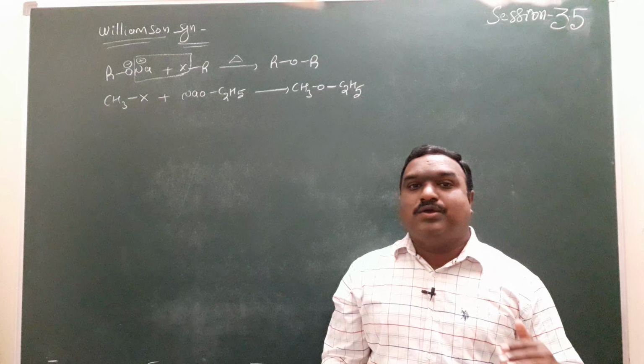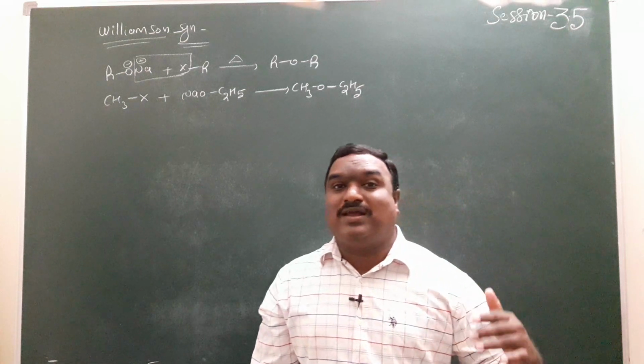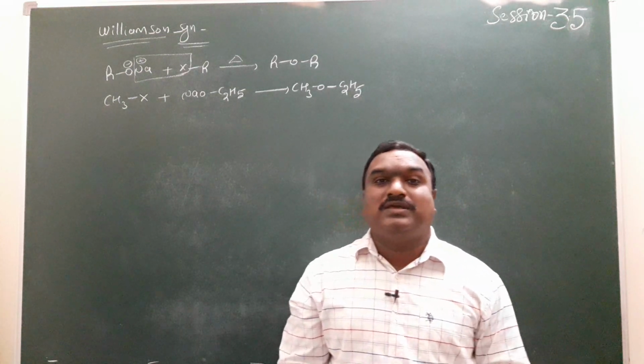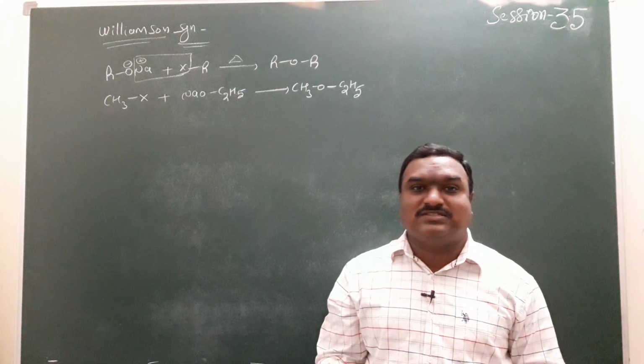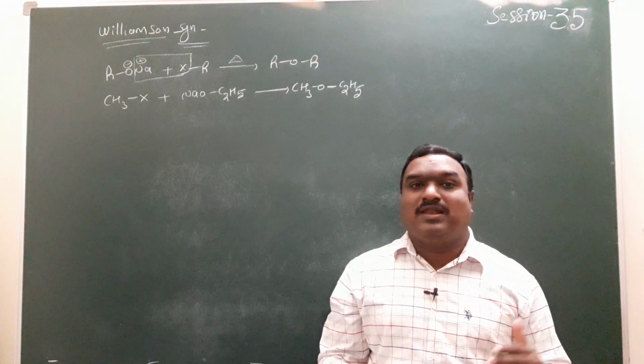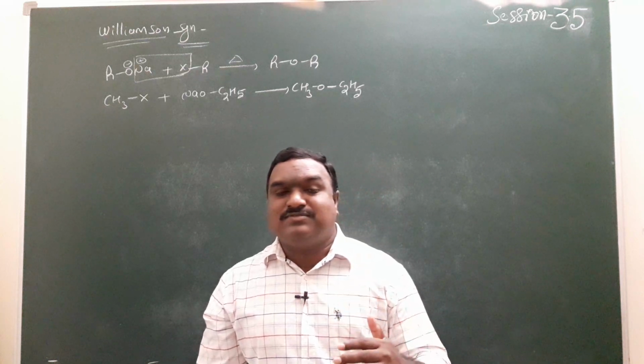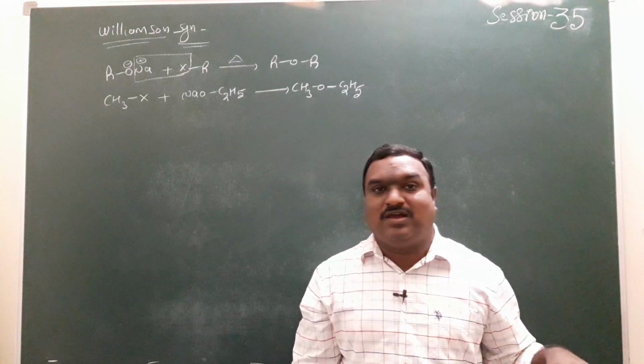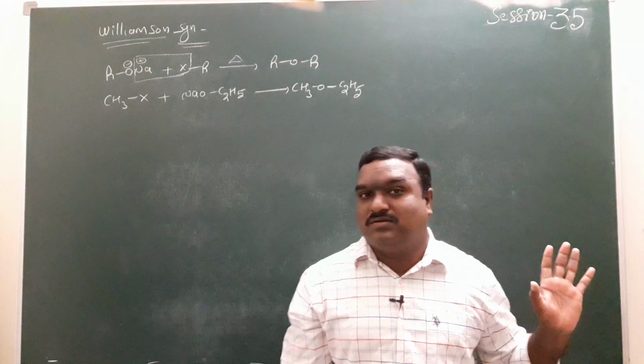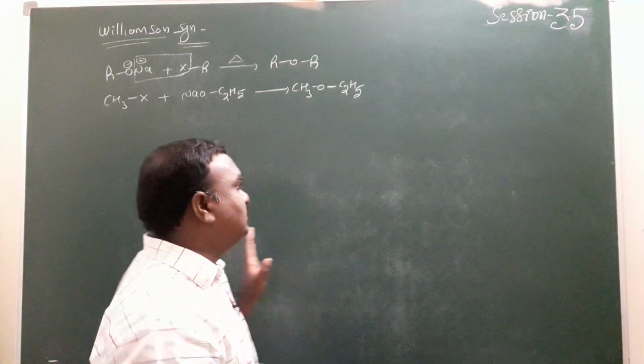So this is the way we can explain what type of alkyl halide gives ether in Williamson synthesis. Primary alkyl halides give more amount of yield. In Williamson synthesis, tertiary alkyl halides do not participate in ether preparation reactions.